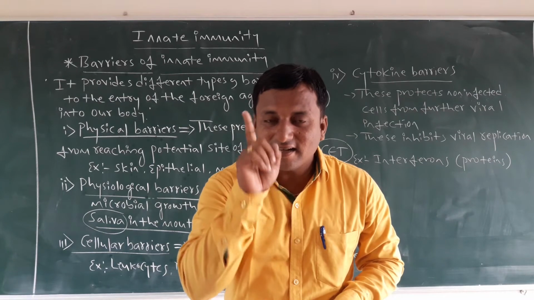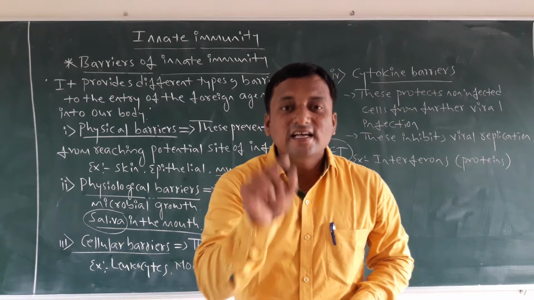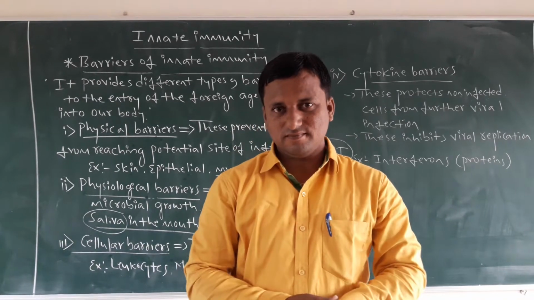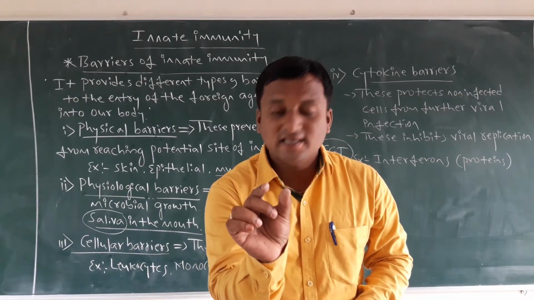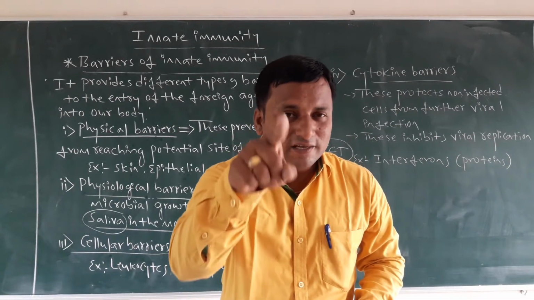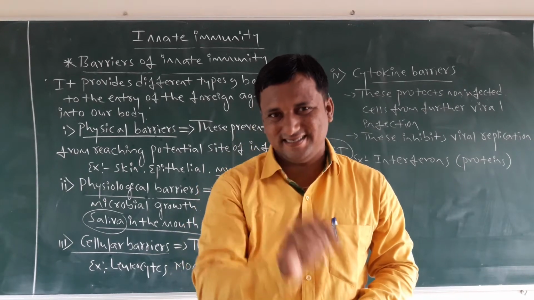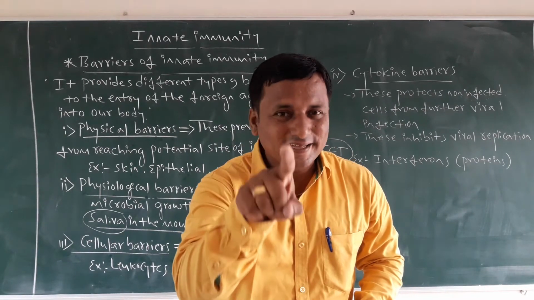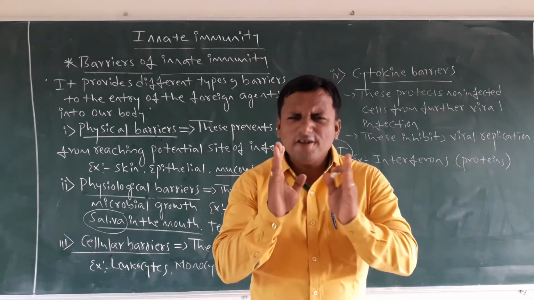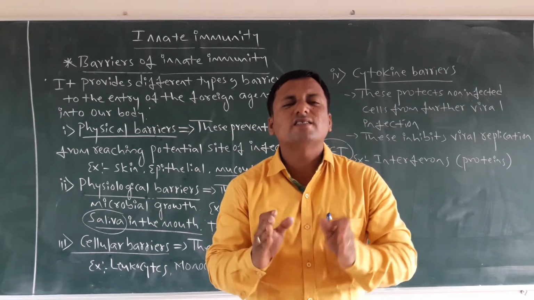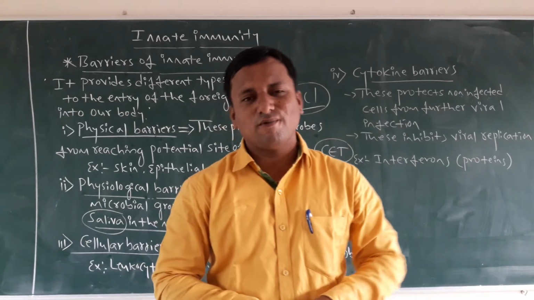These cells are also called leukocytes. Leukocytes are nothing but WBCs. Erythrocytes are nothing but RBCs. Thrombocytes are nothing but platelets. These play a very important role in the circulatory system of our body.